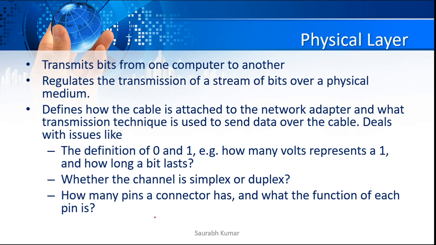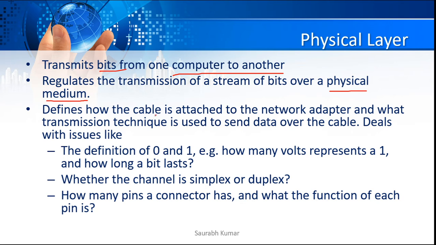The final layer we have is the physical layer. The physical layer transmits data in the format of bits from one computer to another. It regulates the transmission of a stream of bits over the physical medium, whatever physical media you are using, either cable or wireless.